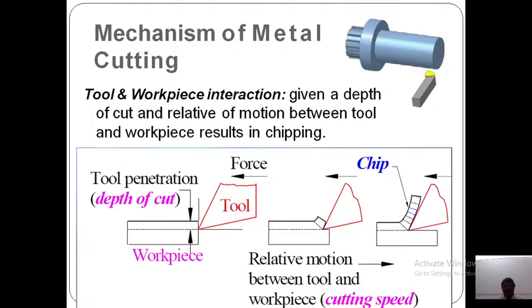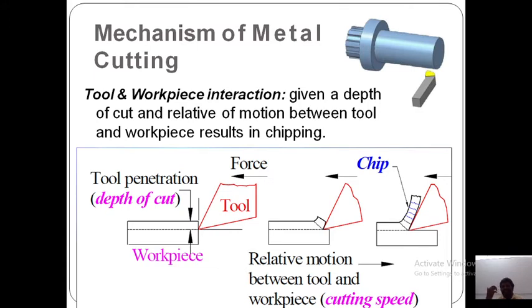So the mechanism of metal cutting, we have discussed previously, that is the types of chips we have known. It depends upon the tool and workpiece interaction, the given depth of cut, and the relative motion between the tool and the workpiece, which results in chipping. We have also already discussed the force relationship in orthogonal cutting.